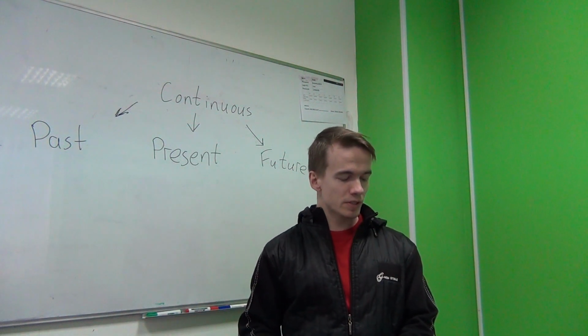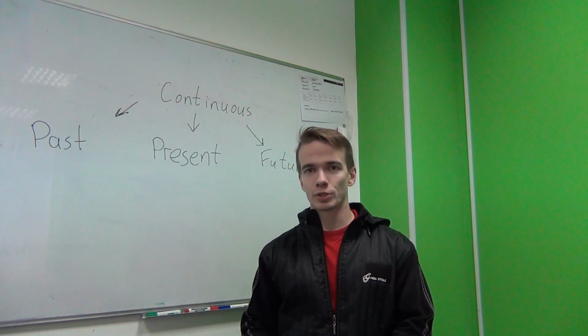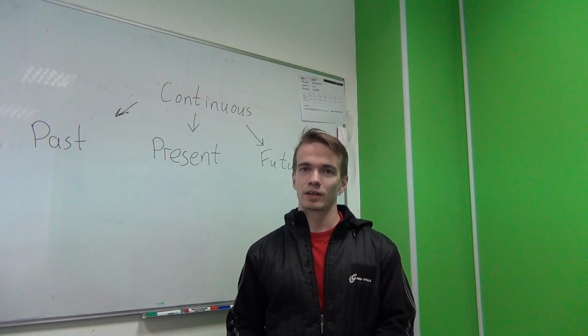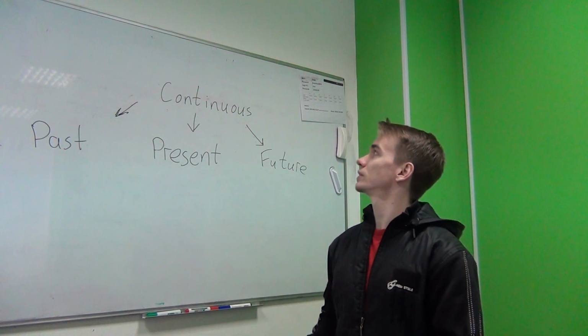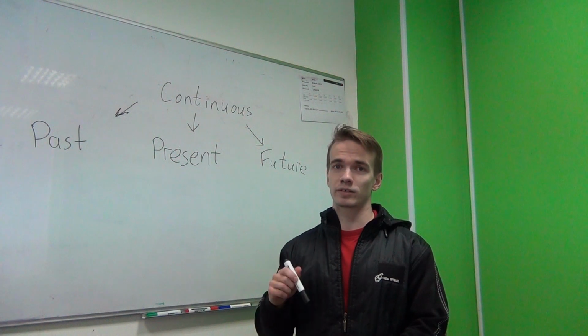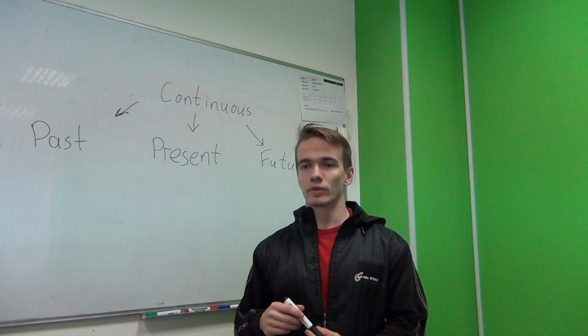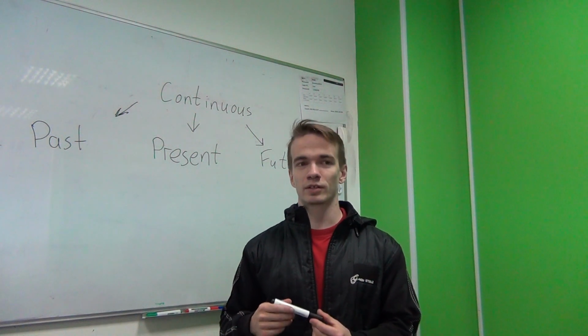In present continuous tense, you should pay attention to a few key features about this tense. Everybody knows that present continuous is about actions which are happening exactly now, exactly at this moment. But there are a few things that you need to remember about present continuous.